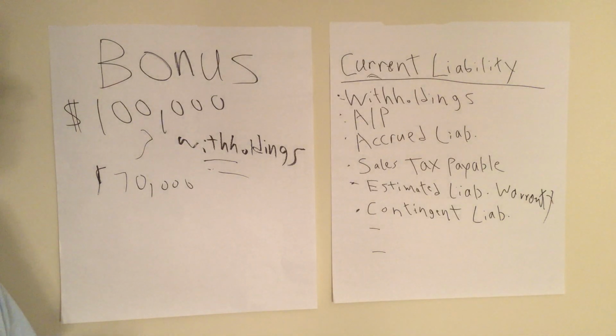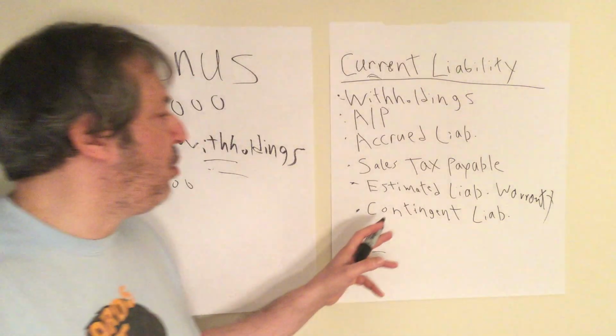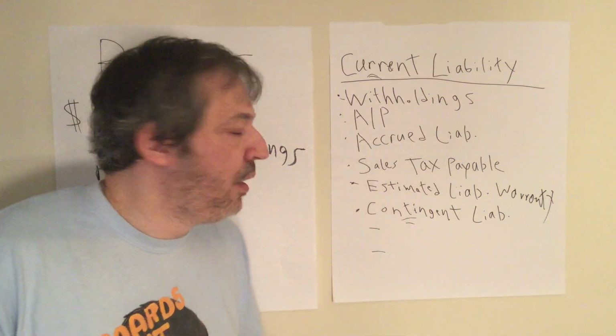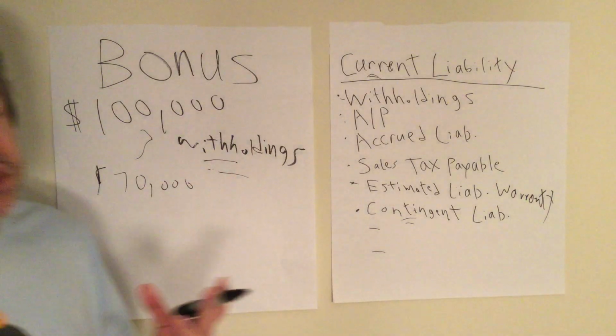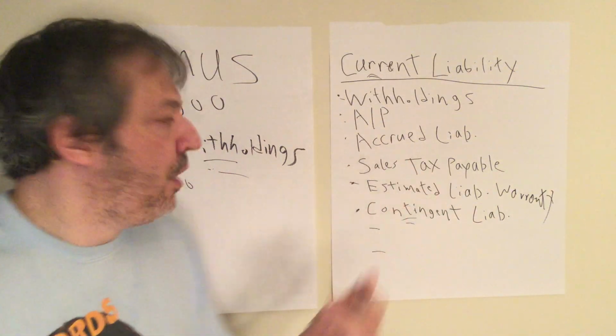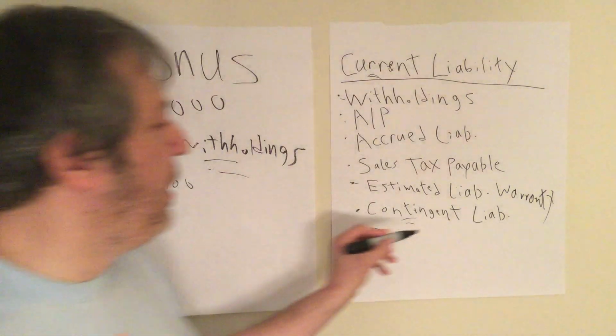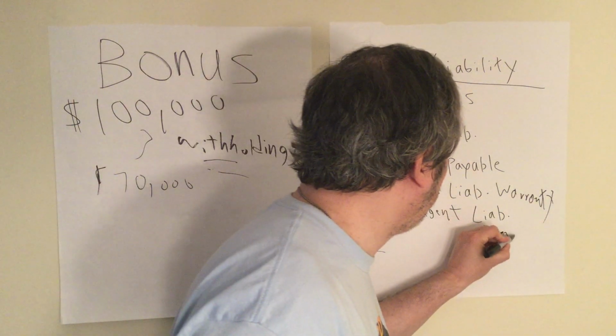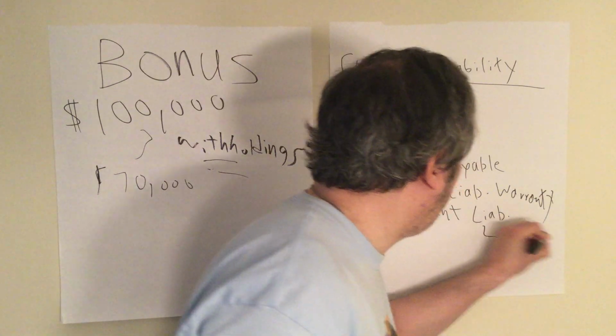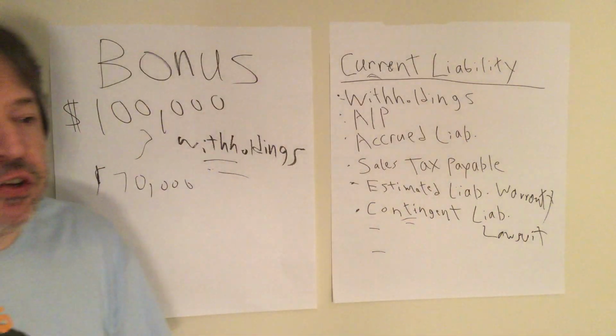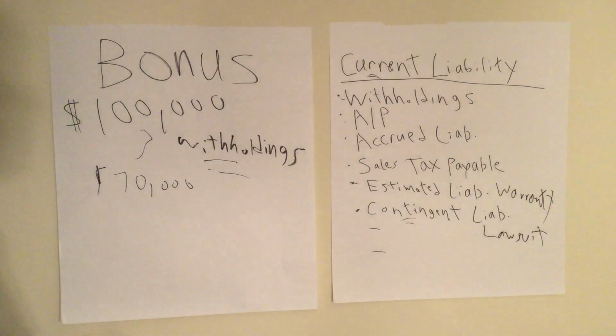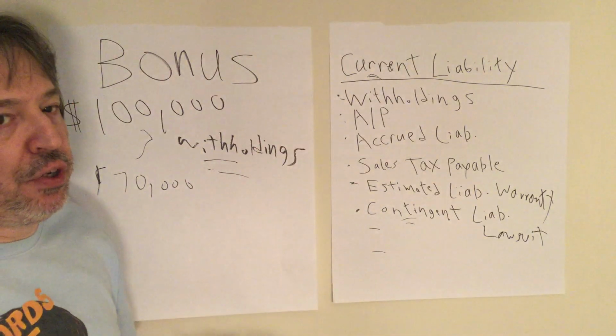And the last type of liability we should know about is what we call contingent liability. Contingent means a loss that may happen in the future. And the most typical contingent liability is going to be a lawsuit. Right? If a lawsuit is filed against you and you feel that you may have to pay damages, you need to book that as a liability.